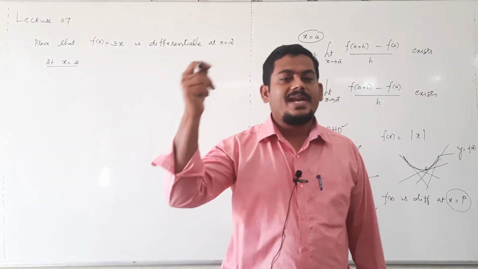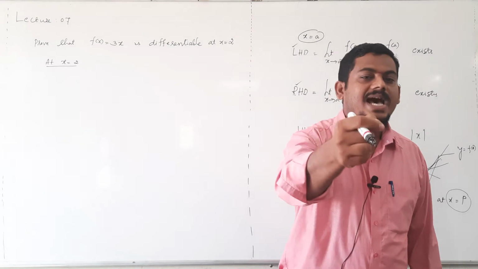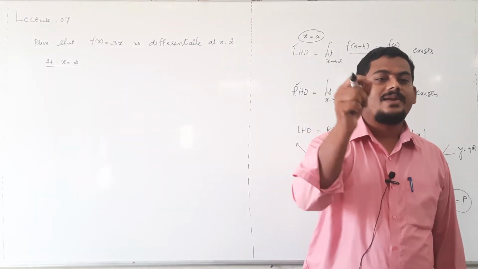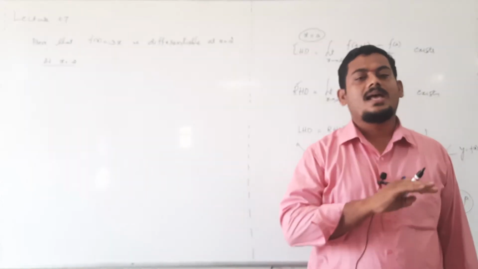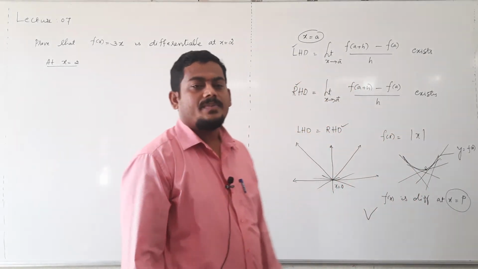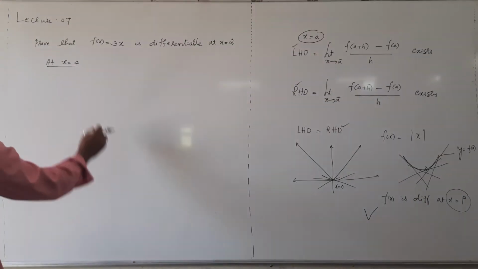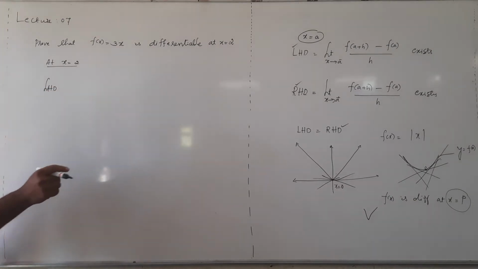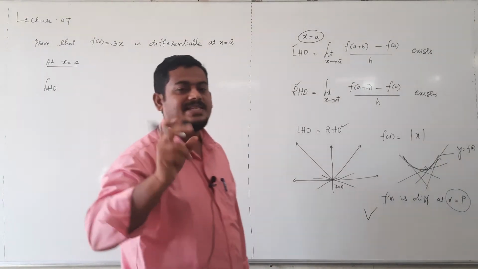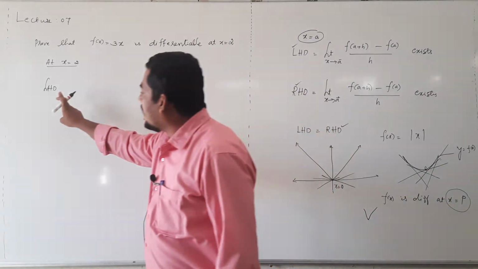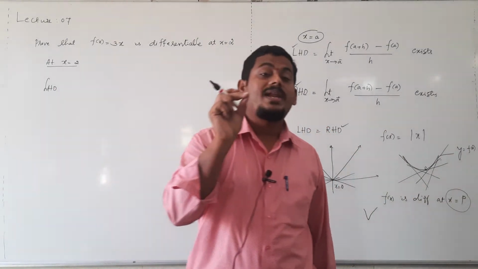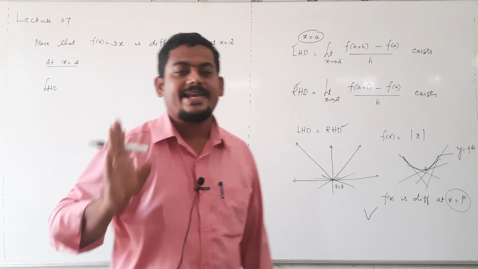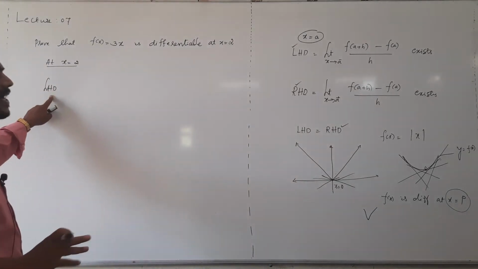If both left hand derivative and right hand derivative exist and are equal, then only the function is differentiable, otherwise the function is not differentiable, right? Instead of left hand limit, while checking differentiability, take left hand derivative. The procedure is the same, but the notation is left hand derivative.